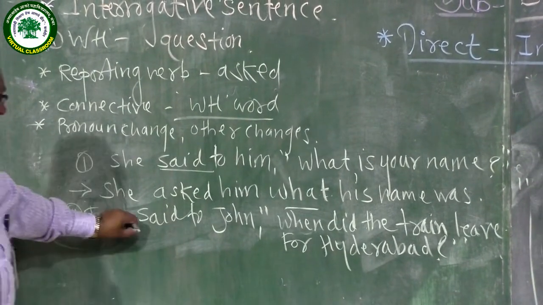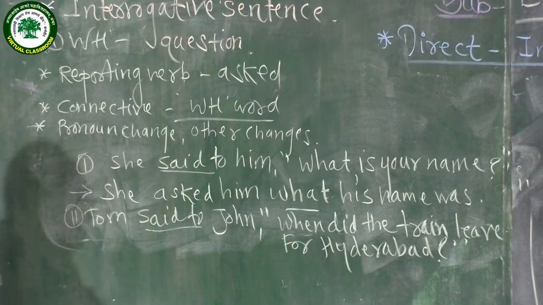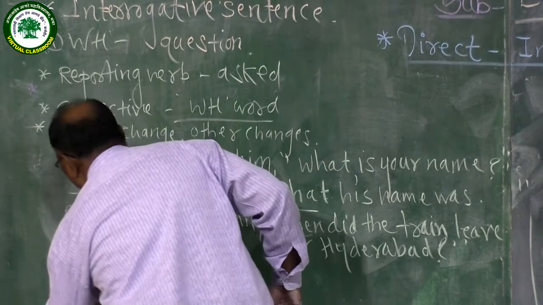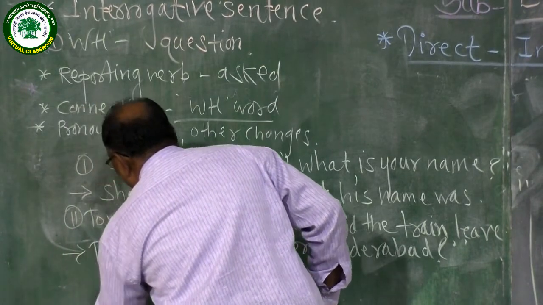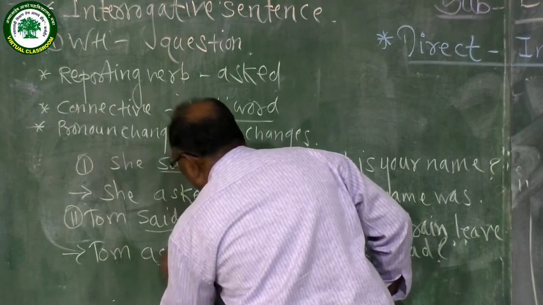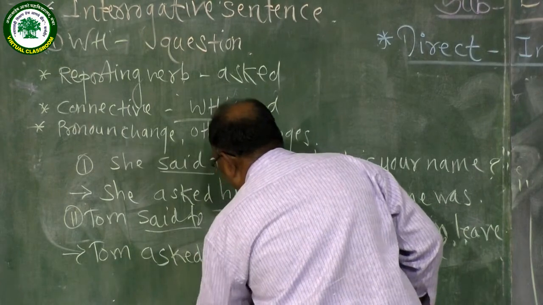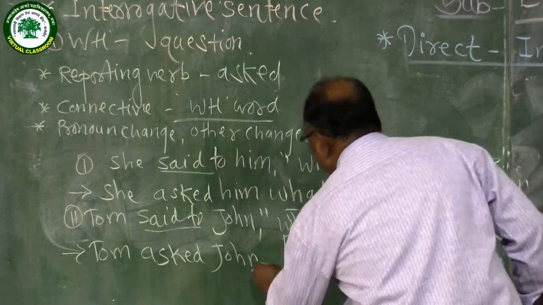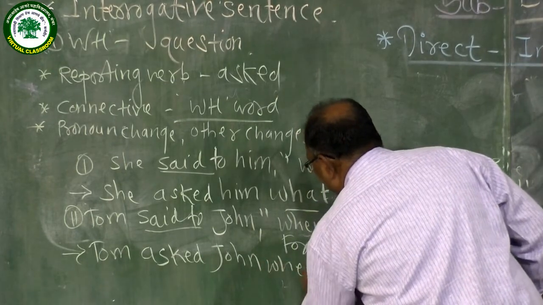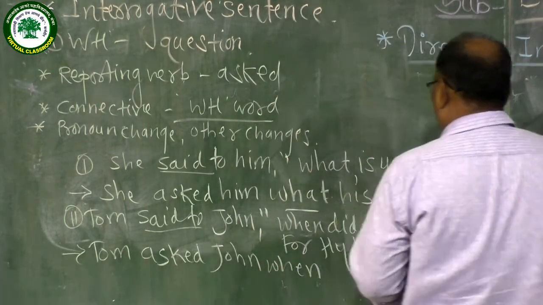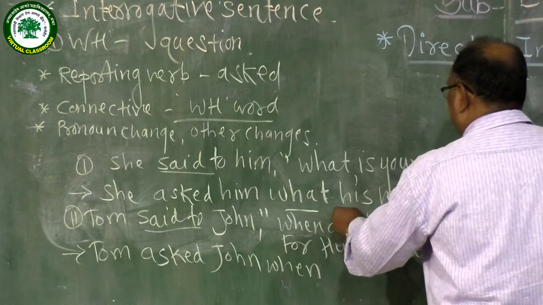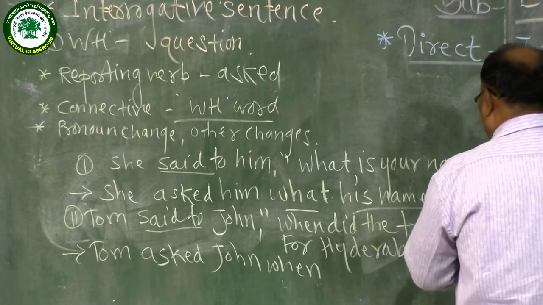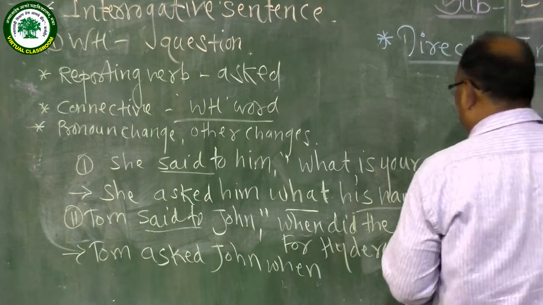So Tom said to is replaced by asked. Tom asked John. The first WH word is taken as the connective, when. Now make a rough statement. Did also merges into leave: the train left for Hyderabad. This is a rough statement.